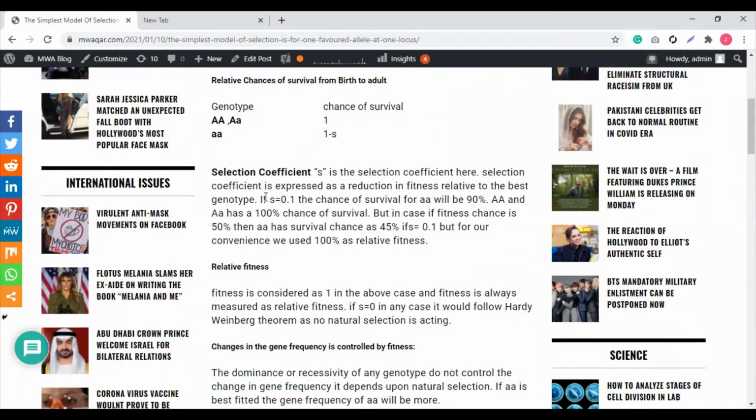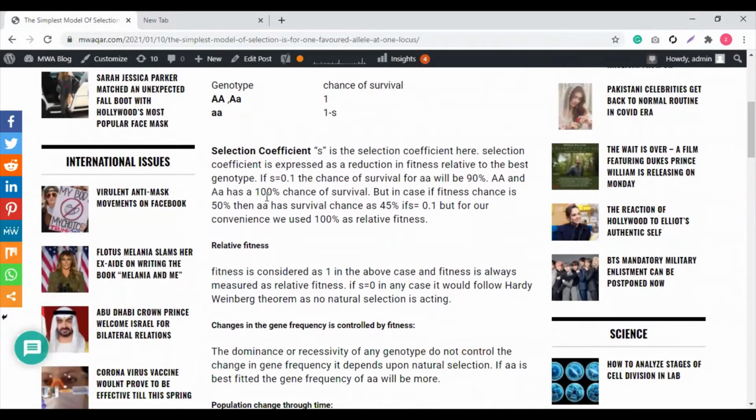Selection coefficient is expressed as a reduction in fitness. 1 is 100% fitness, and s is the reduction. S represents the reduction in fitness relative to the best genotype. This is our best genotype, and this is the reduction relative to the best genotype.